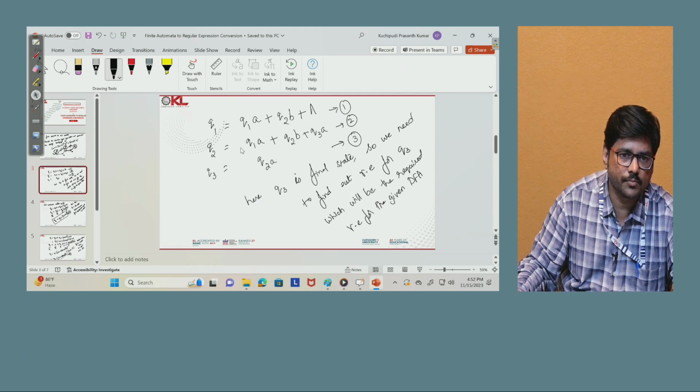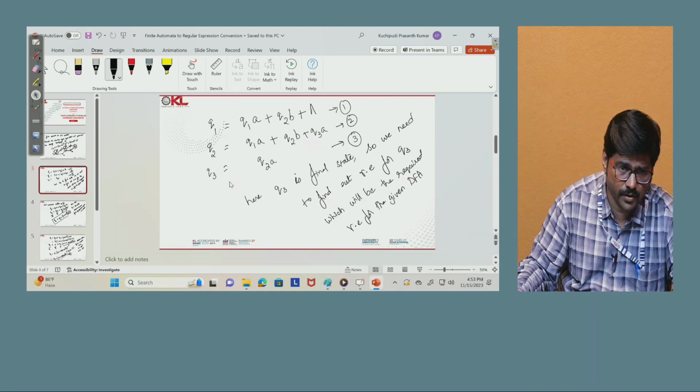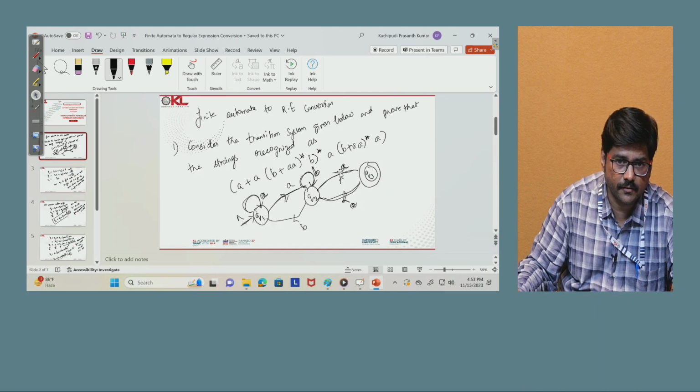How did I write q2? How can we reach q2? From q1 we can reach it, and with q2 there is a self loop, so we can reach q2b, and from q3 we also have a path, with a we can reach q2. So this is the equation for q2. For q3 there is only one path, from q2 with a, so that is q2a. Now we know that in the given DFA the final state is q3, so we have to find the regular expression only for q3.